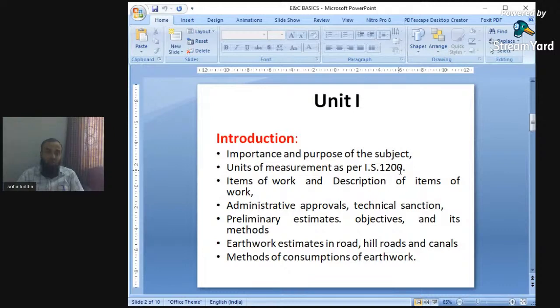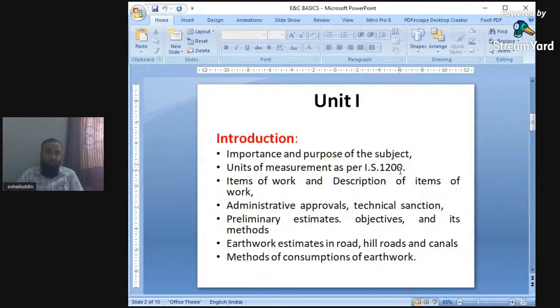IS 1200 plays an important role in estimating and costing. The IS code gives the clause on the measurement of a particular item. How should the measurement of excavation be done? There is a separate part of IS 1200 for excavation.